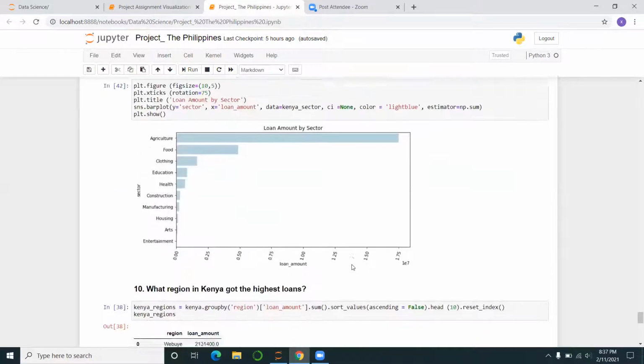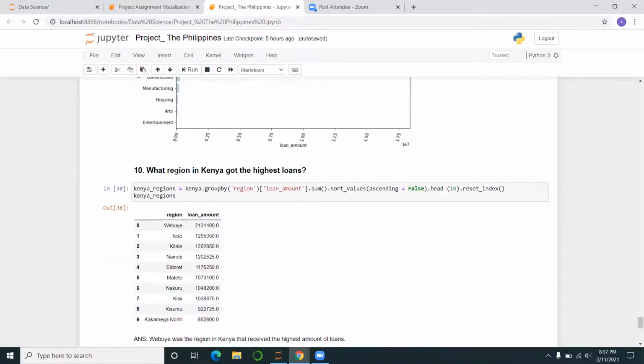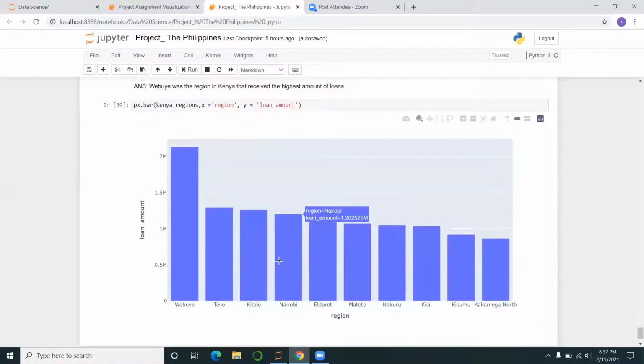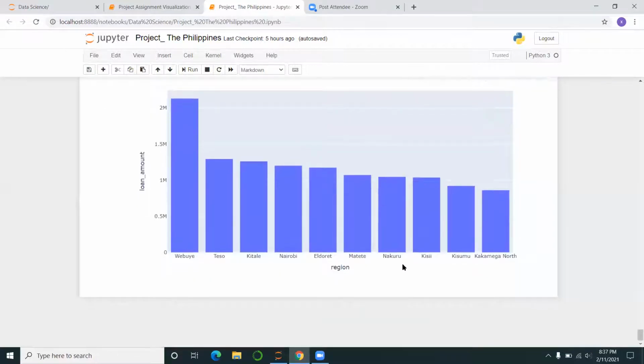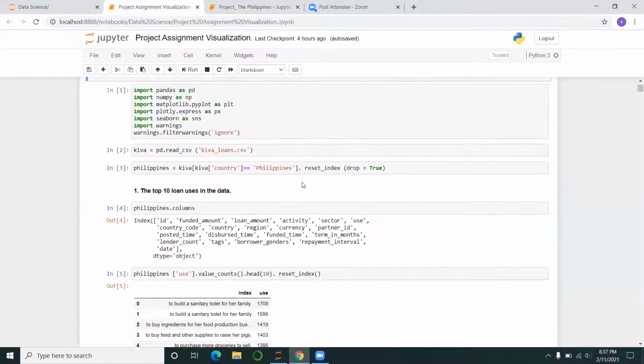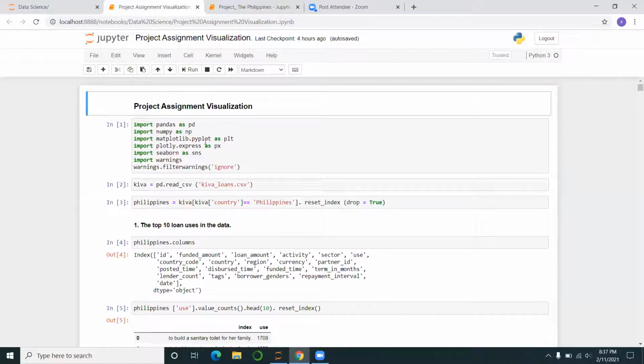Okay. And then the last question is, what region in Kenya got the highest loan? Yeah, for me, I got it was Webuye with that loan amount. And then I did a bar plot from Plotly. And so this was the first part. I didn't know about the second part until yesterday. So I had to pull an all-nighter to do the visualization questions. So they're quite rushed, but I'm going to rush through them also.